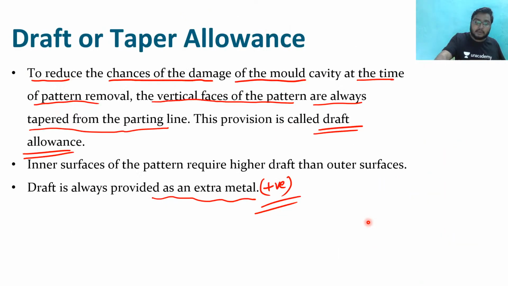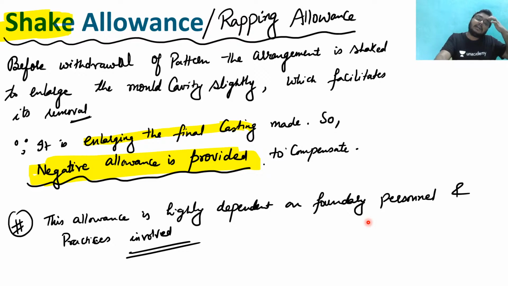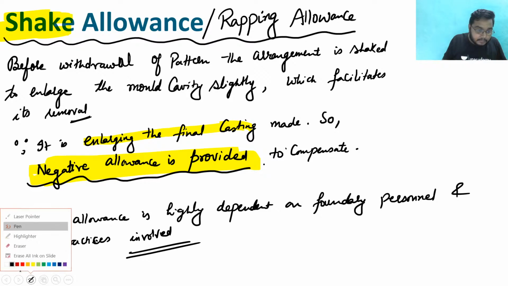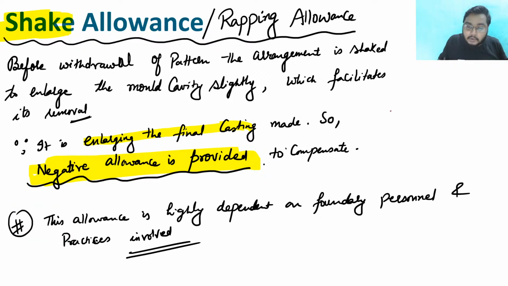Clear? Now see, shake allowance is what? Since the final casting is being enlarged, suppose my requirement of the casting size is this. But after the shaking allowance, my cavity gets enlarged.